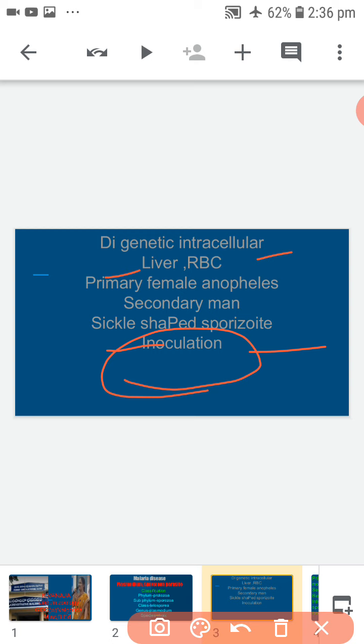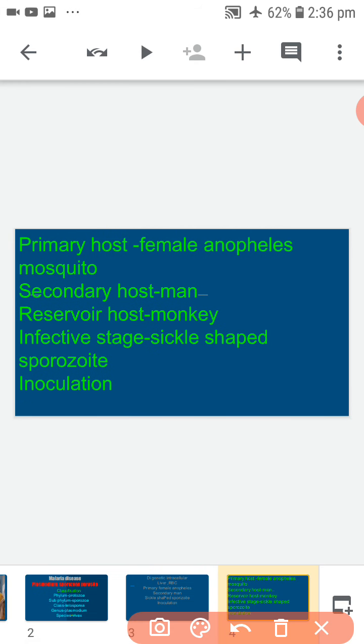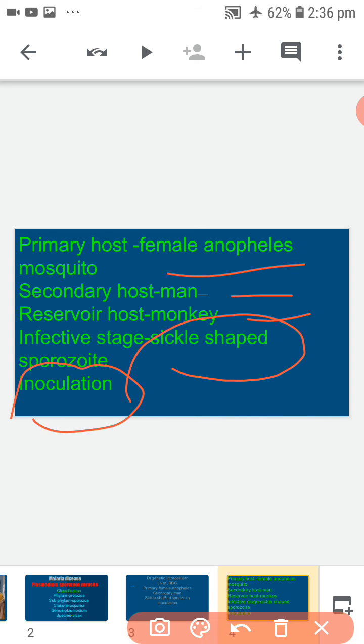Primary host is the female Anopheles mosquito, secondary host is man, reservoir host is monkey. Infective stage is the sickle-shaped sporozoite. Mode of infection is inoculation.